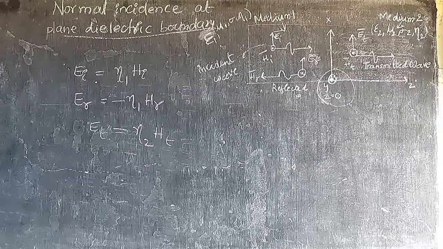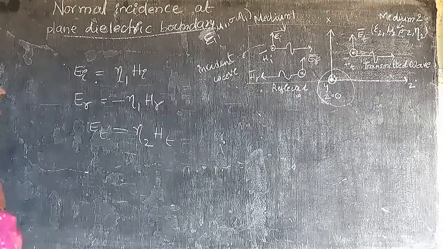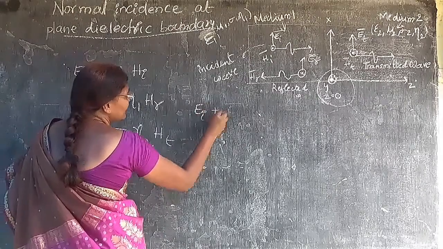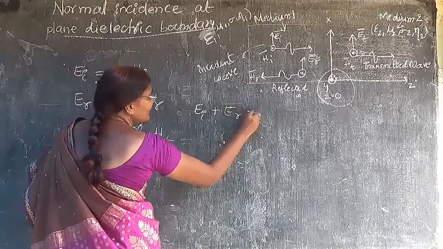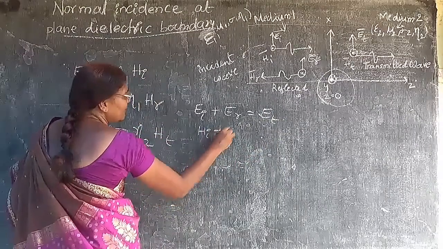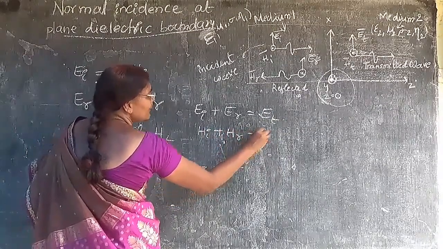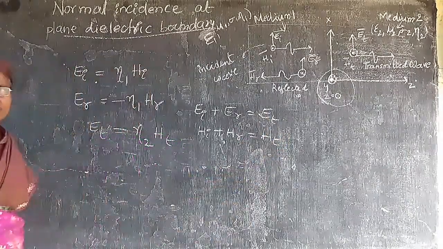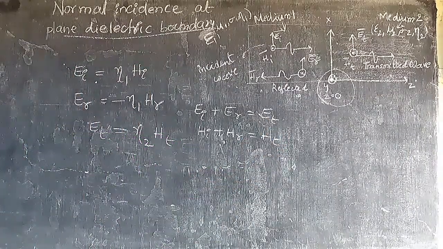Now we will have one thing. EI plus ER is equal to ET, and HI plus HR is equal to HT. You will have these two equations.